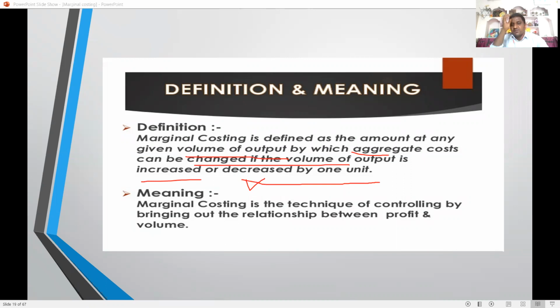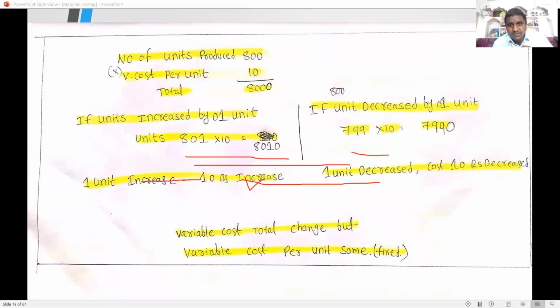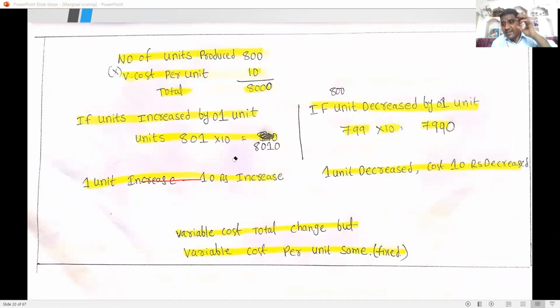So what does the definition tell us? I will take one example. Change in the aggregate cost due to change in the volume of output by 1 unit.